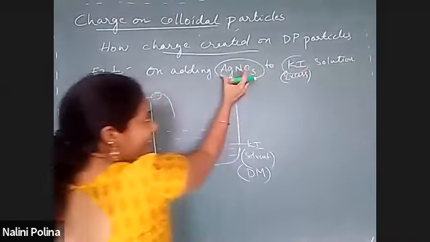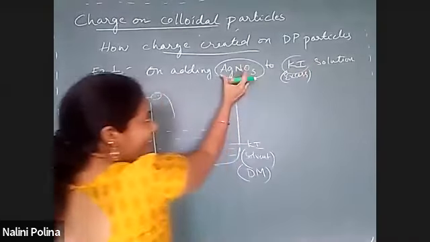So some extra KI would definitely be in the solution. You get the formation of AgI, and these AgI molecules are quite big, so they are your DP particles.